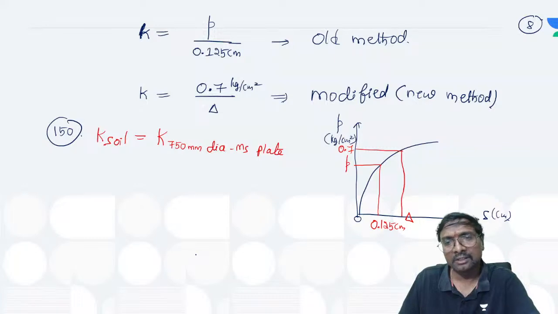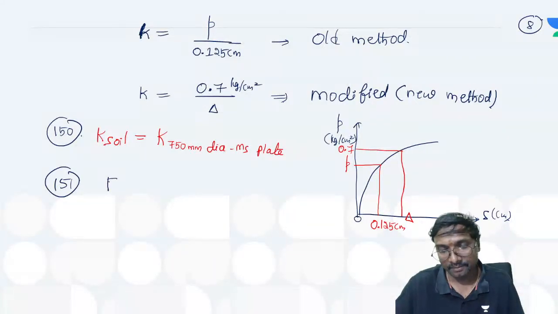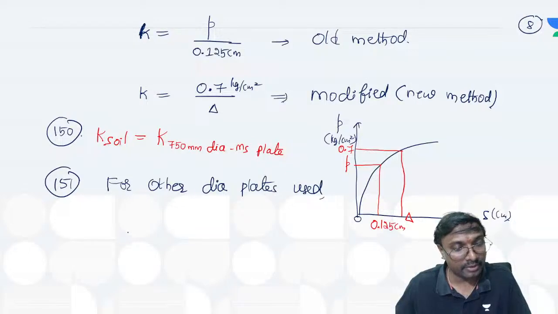Tell me if you remember. There must be some conversion factors we should have, right? How can you get these conversion factors for other diameters? So whenever other diameter plates are used, what do you do?